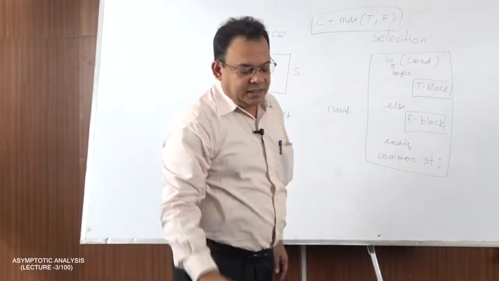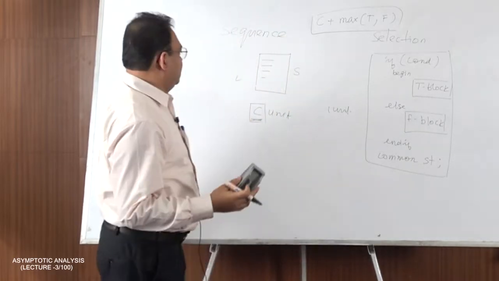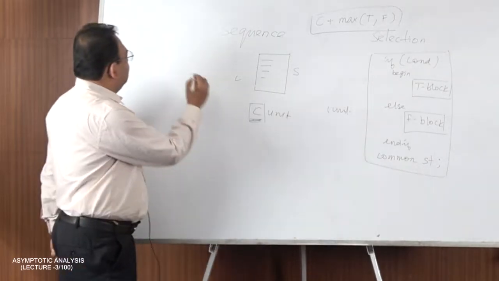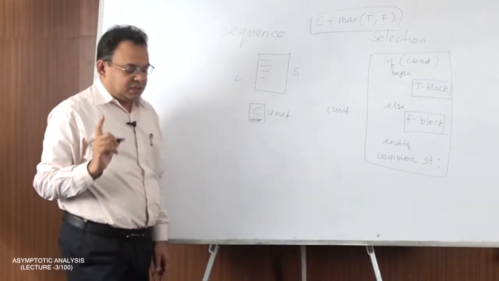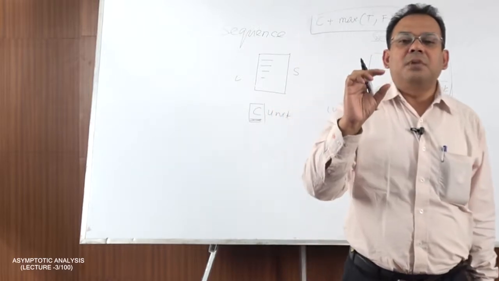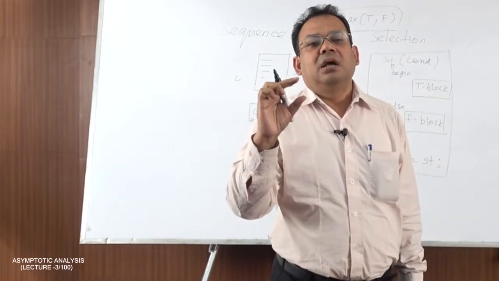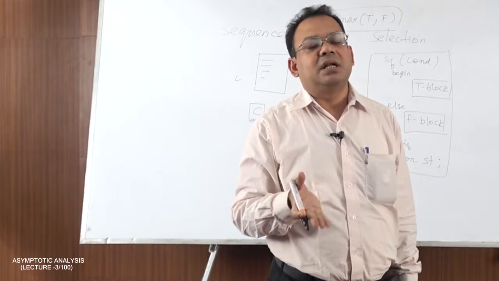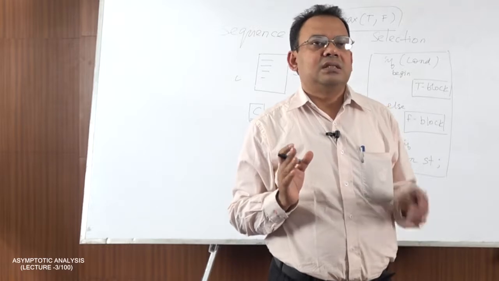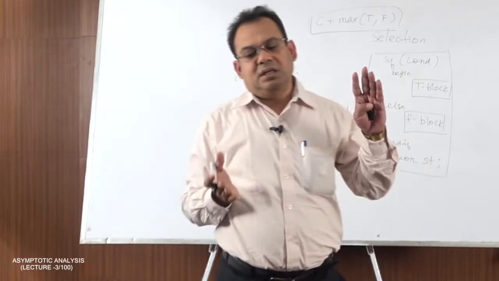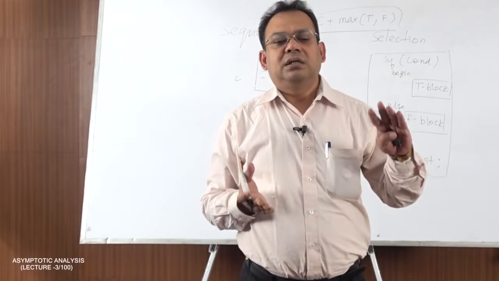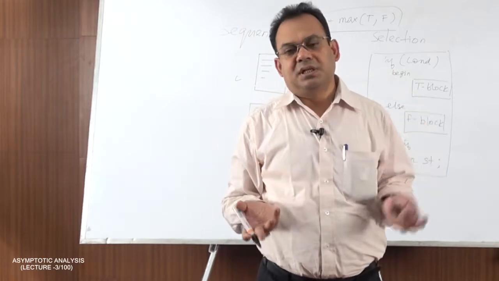Next is iteration. Iteration means repetitions or function call. Now there can be two situations: the number of iterations is counted separately and we sum up all these total counts, or we can just understand what the loop body is, what time is required for the loop body, and that time is multiplied by the number of iterations.